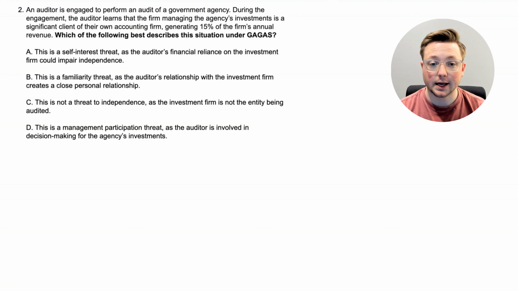An auditor is engaged to perform an audit of a government agency. During the engagement, the auditor learns that the firm managing the agency's investments is a significant client of their own accounting firm, generating 15% of the firm's annual revenue. Which of the following best describes this situation under GAGAS?